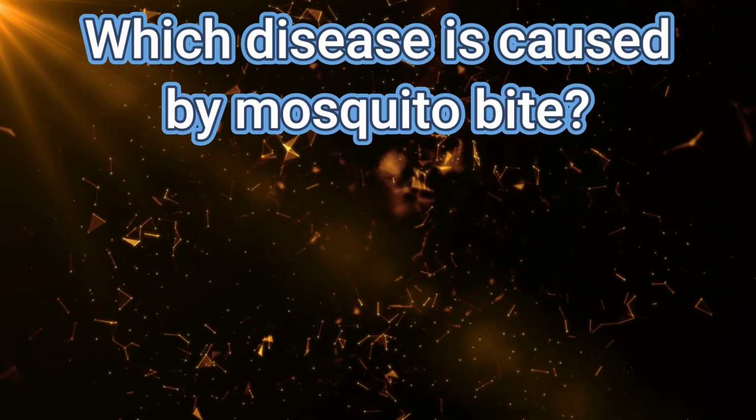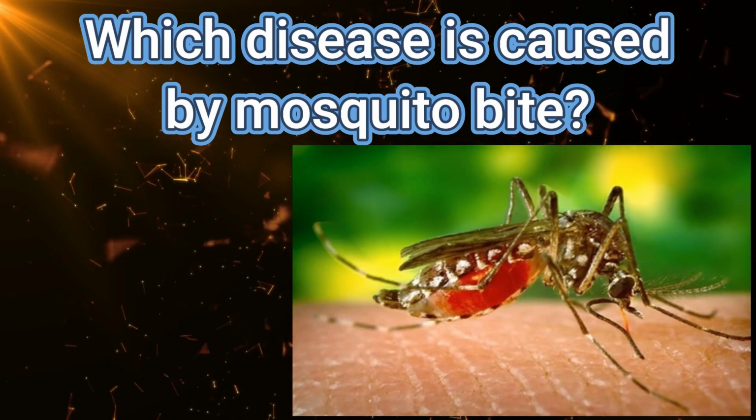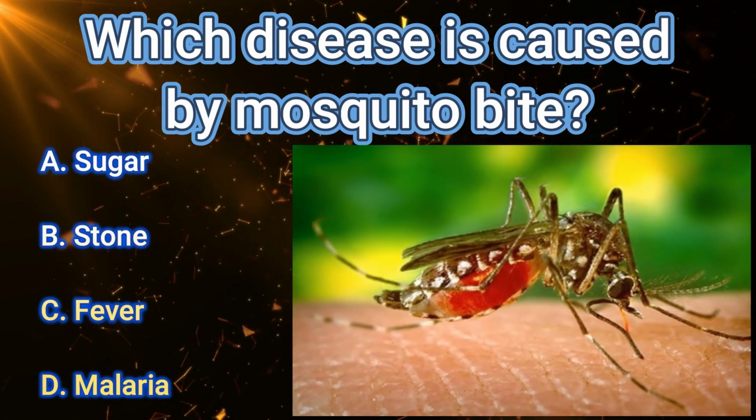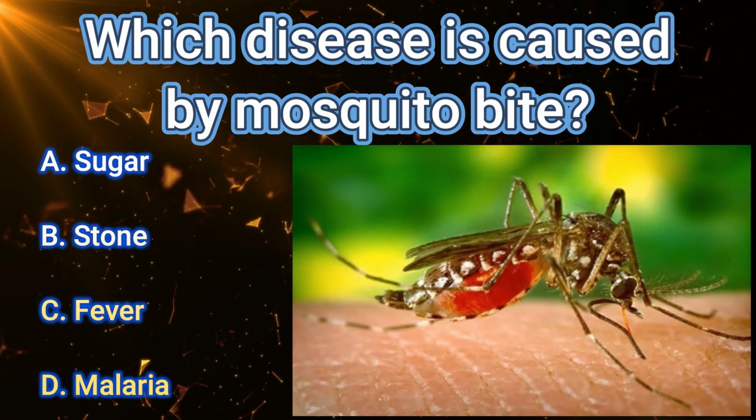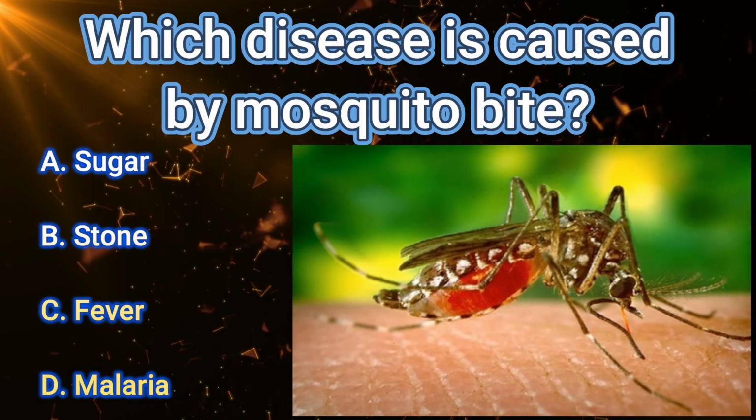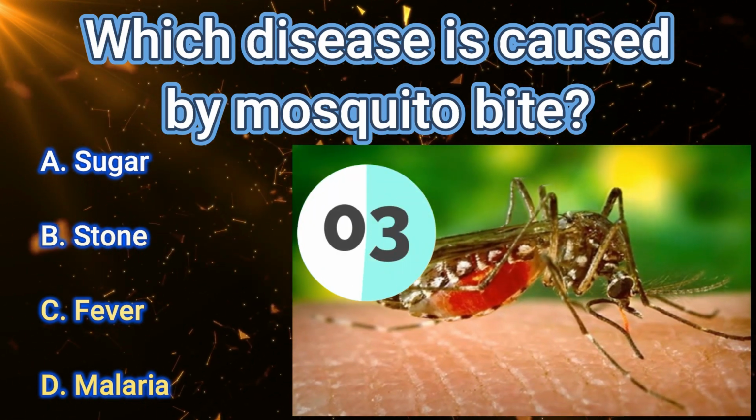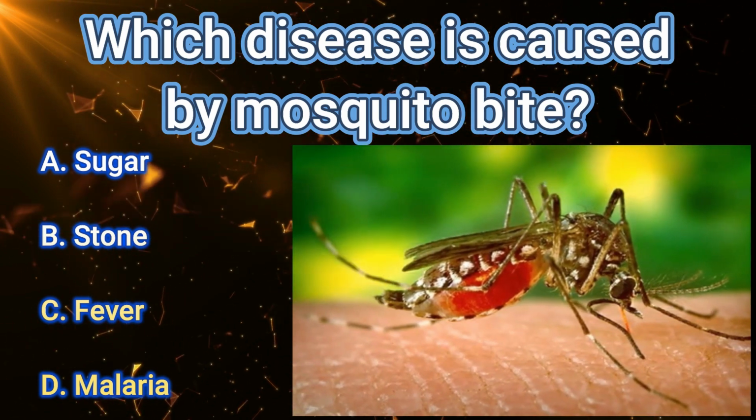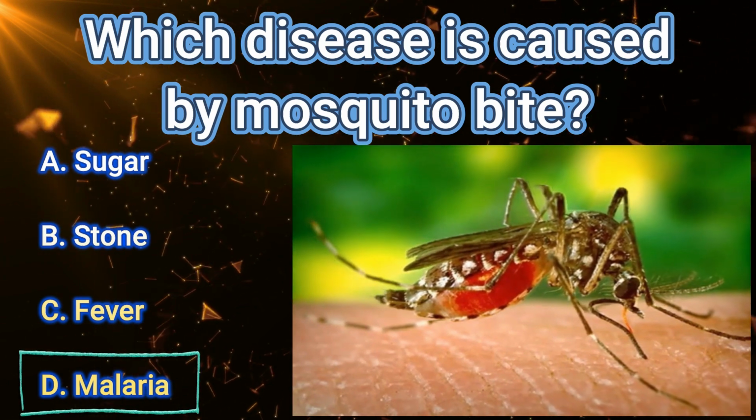America. Your next question is, which disease is caused by mosquito bite? These are your options. A. Sugar. B. Stone. C. Fever. D. Malaria. The correct answer is D. Malaria.